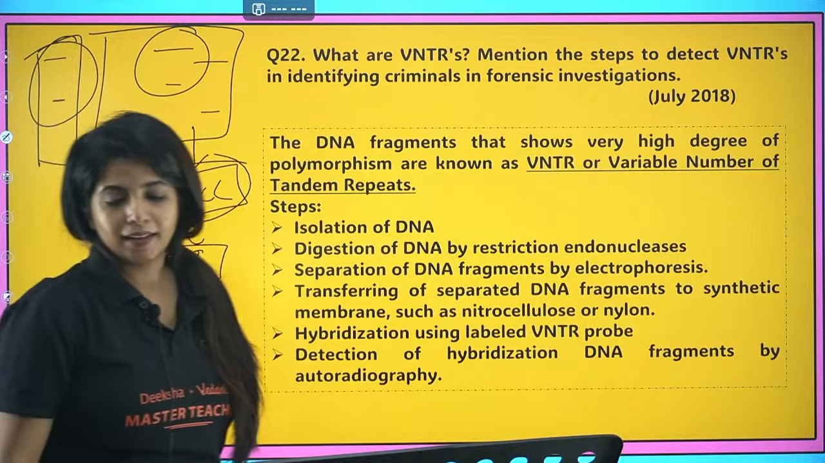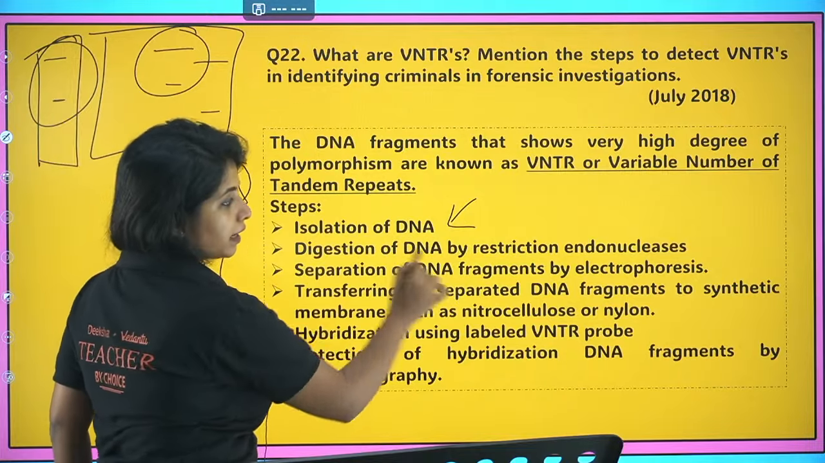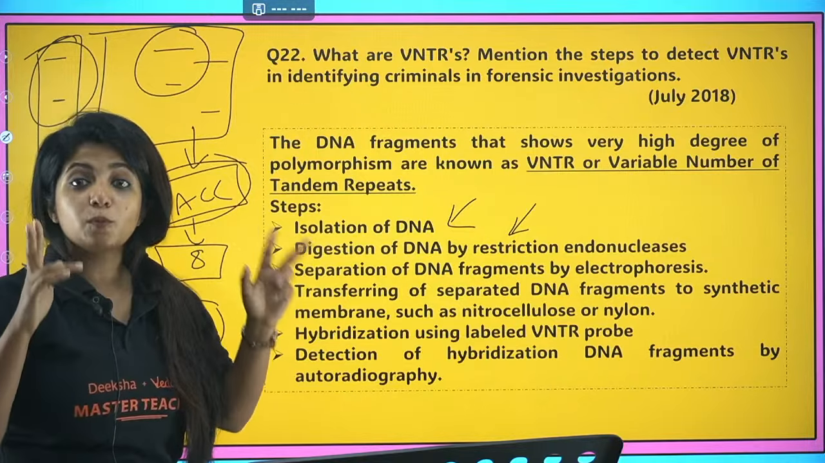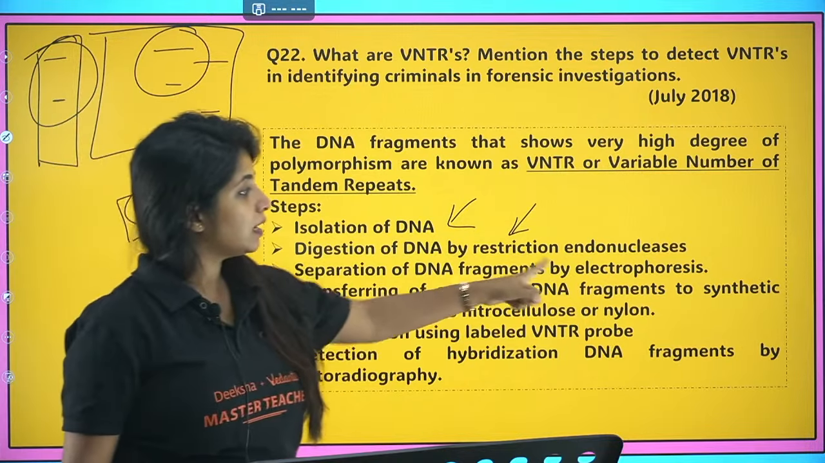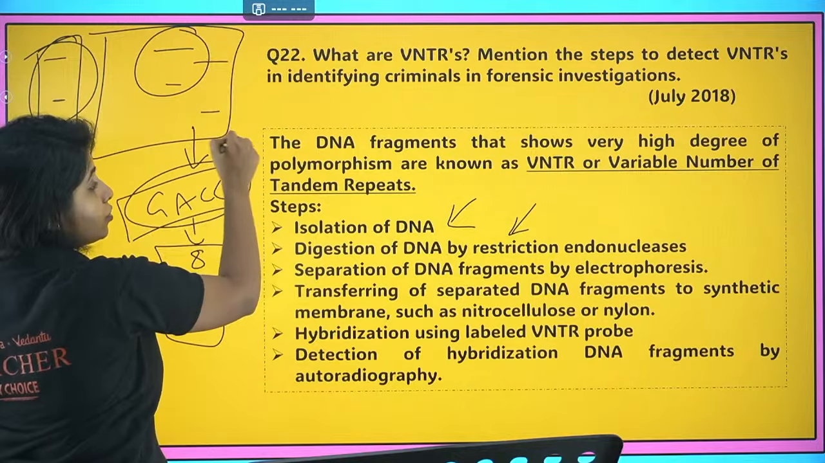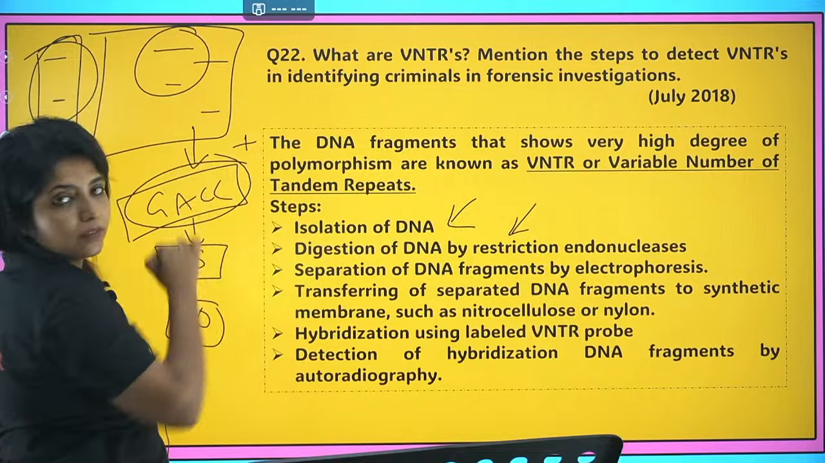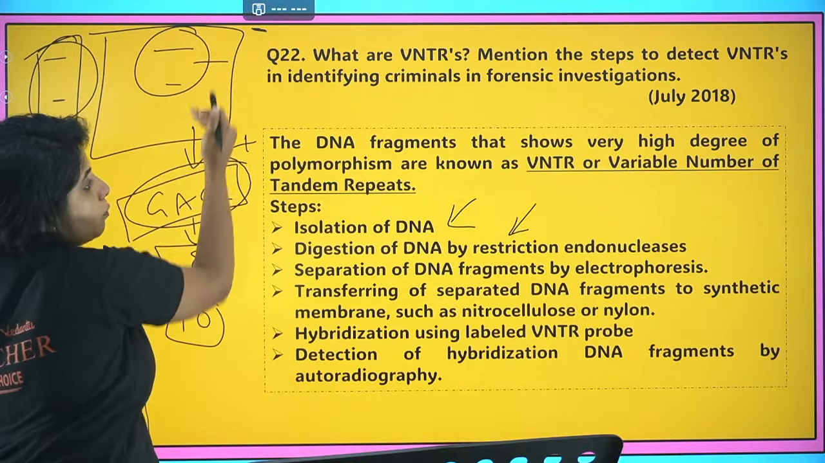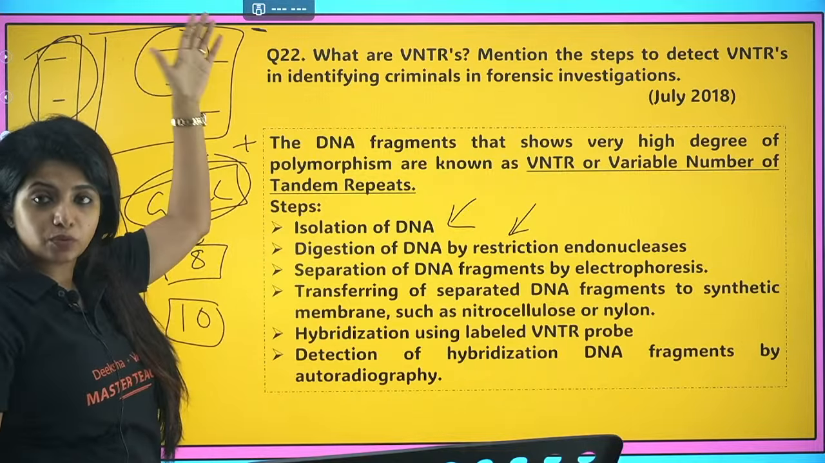That's how you find that this particular person is the criminal. There are a few steps involved. The first is isolation of the DNA. Second is digestion of the DNA by restriction endonucleases, the ones that cut the DNA. Then you separate the DNA fragments with the help of electrophoresis. DNA is negatively charged, so it will move towards the positive end along with its length. The smaller ones move faster, the larger ones remain slow.